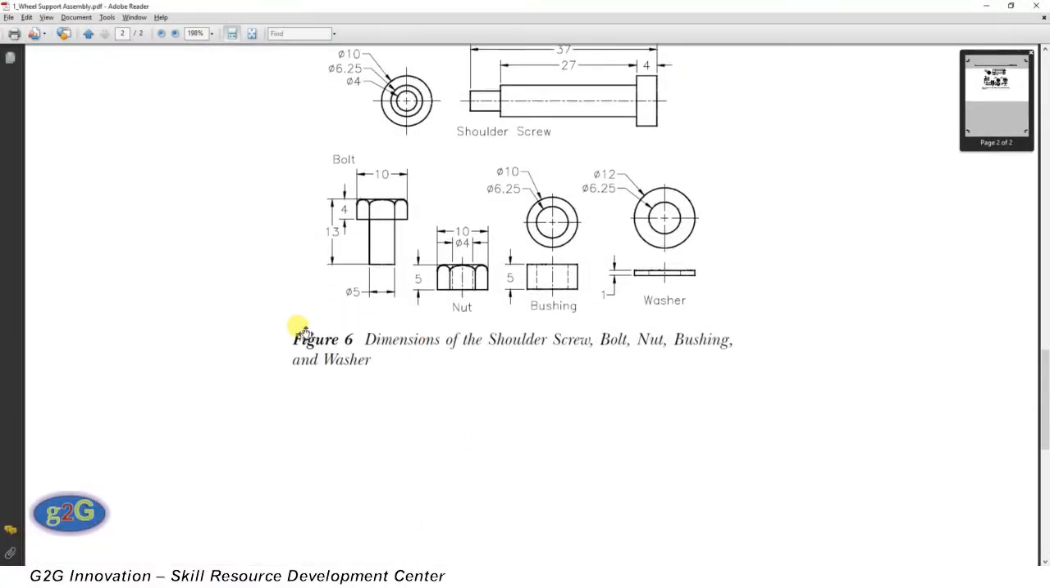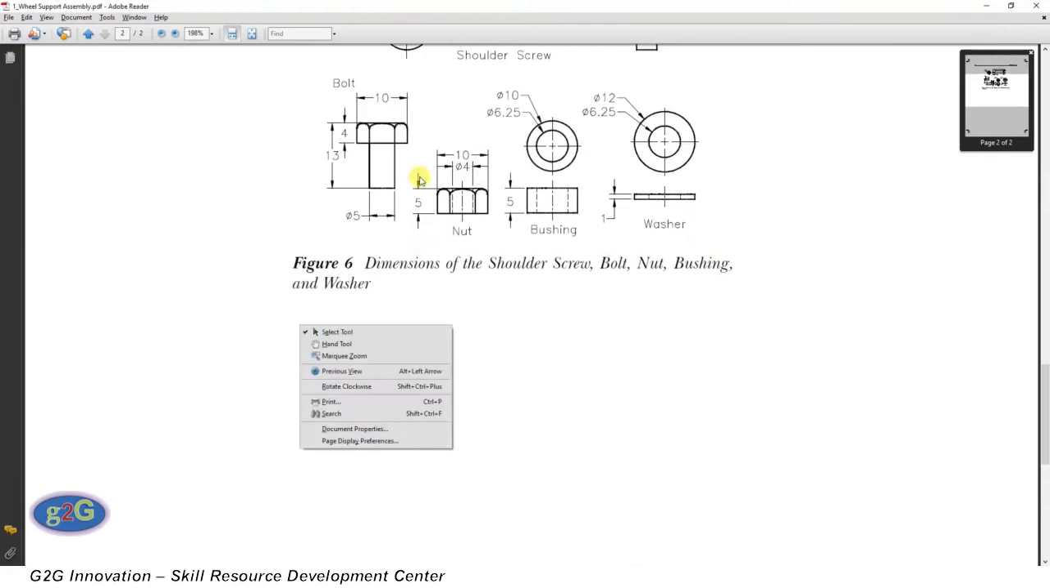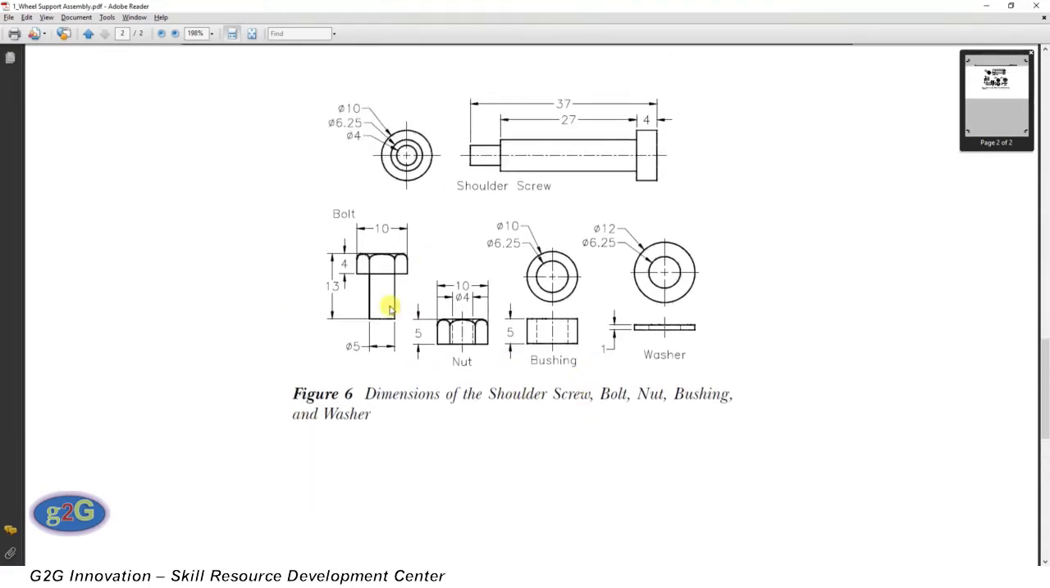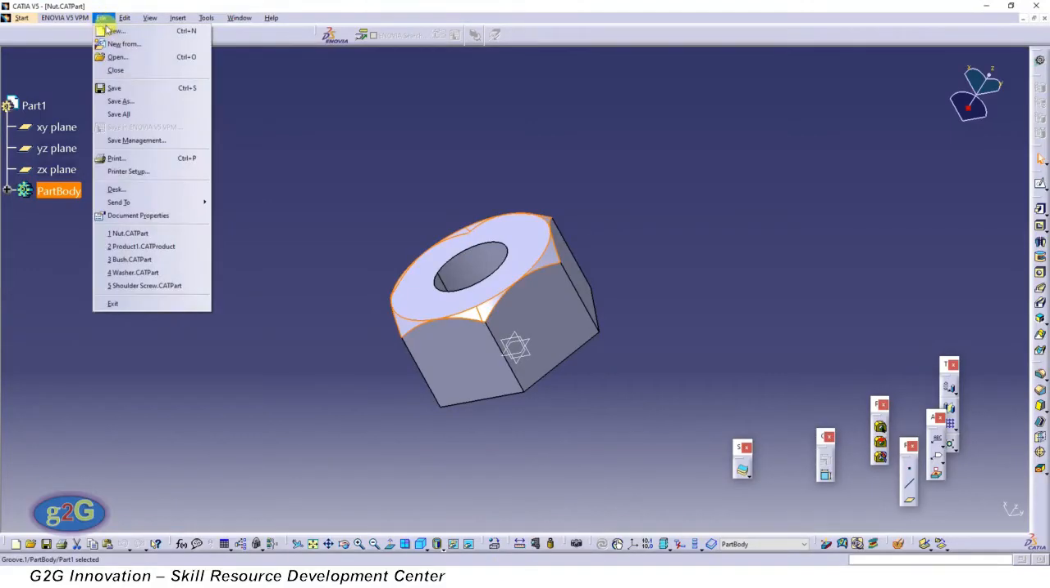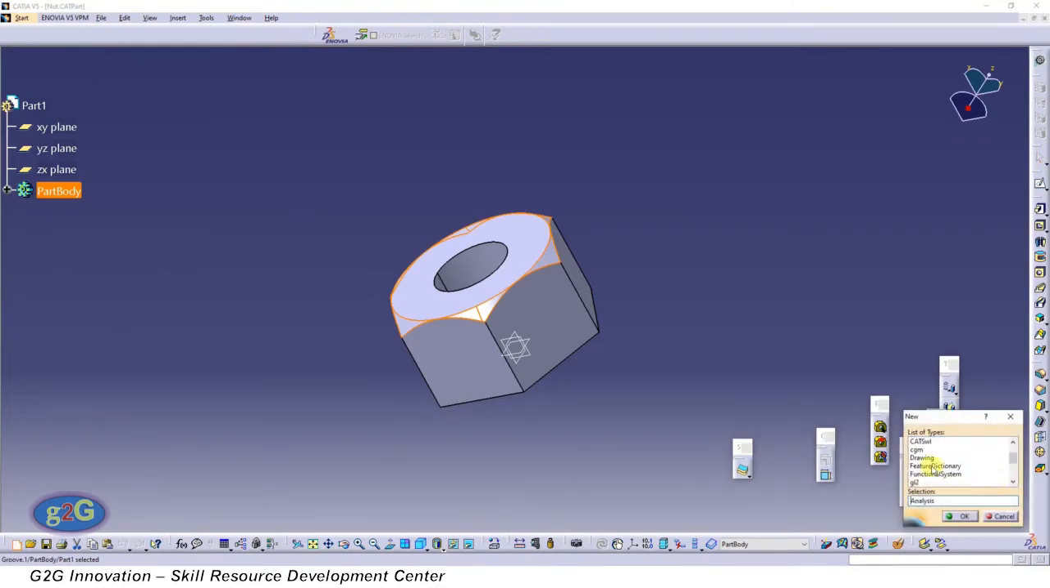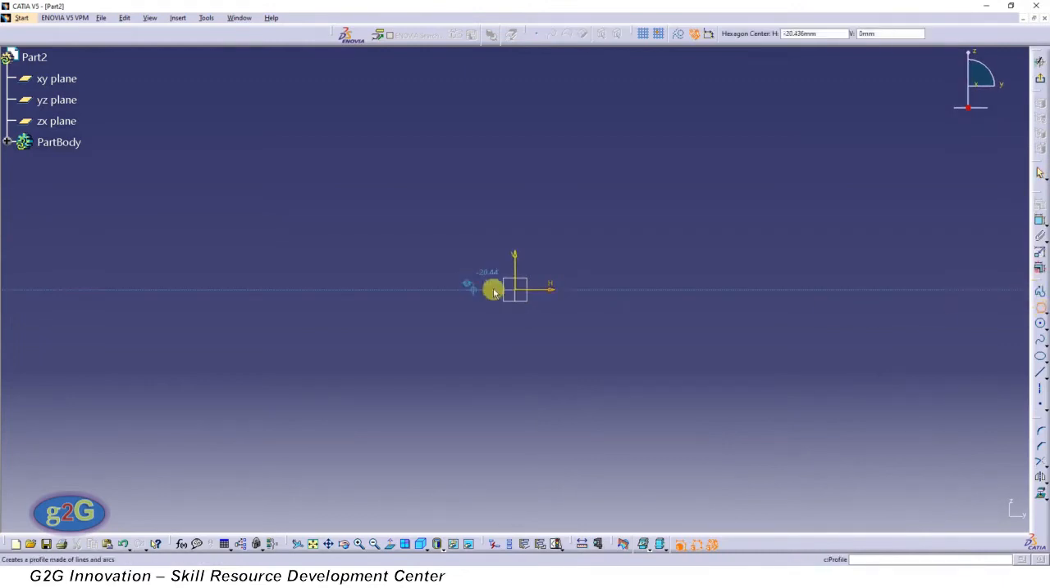So let's see the next component. We have here bolt. We will be using the same procedure that we used for the nut. So click on new part, OK, and we have a new file here. Select a plane, click on sketch, create a hexagon.